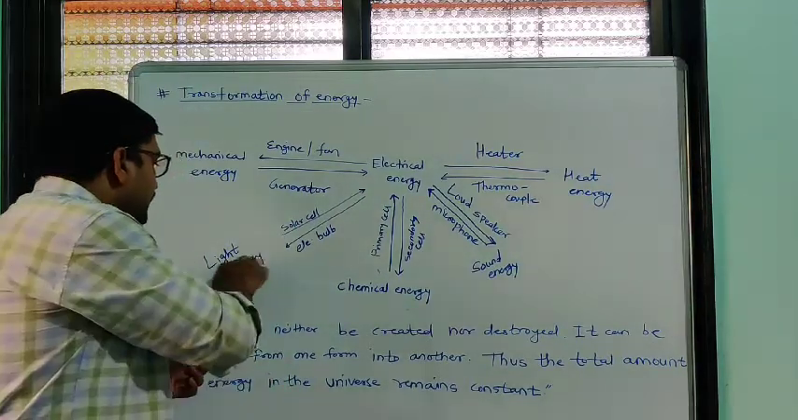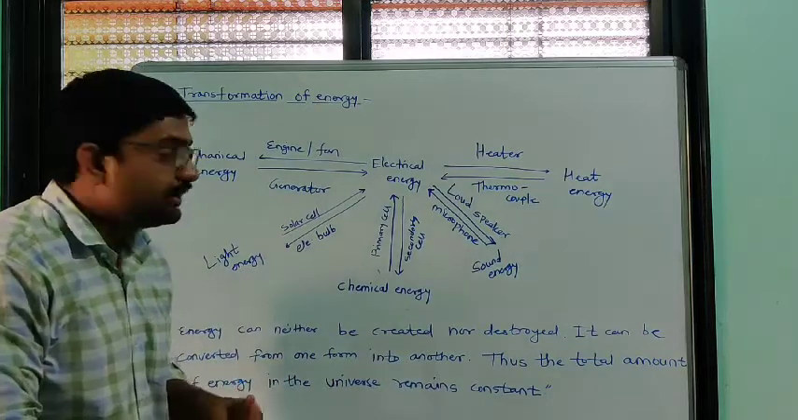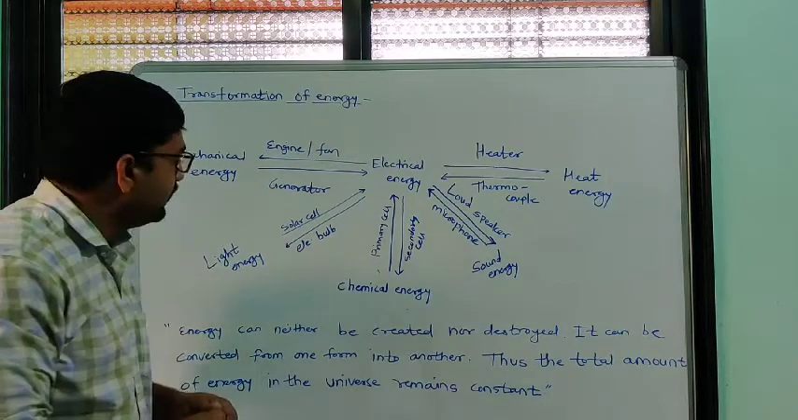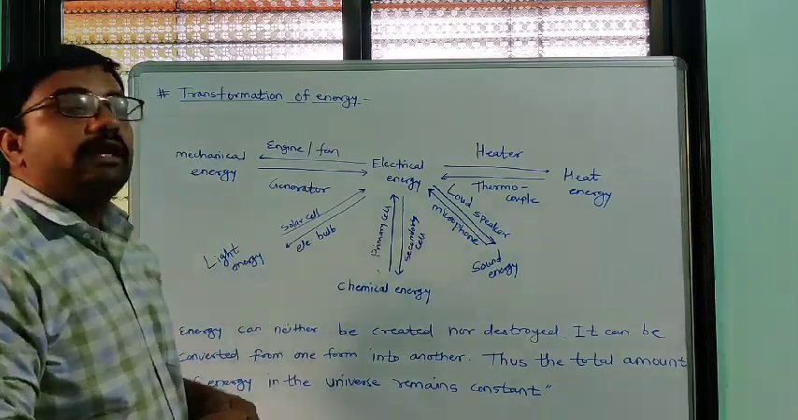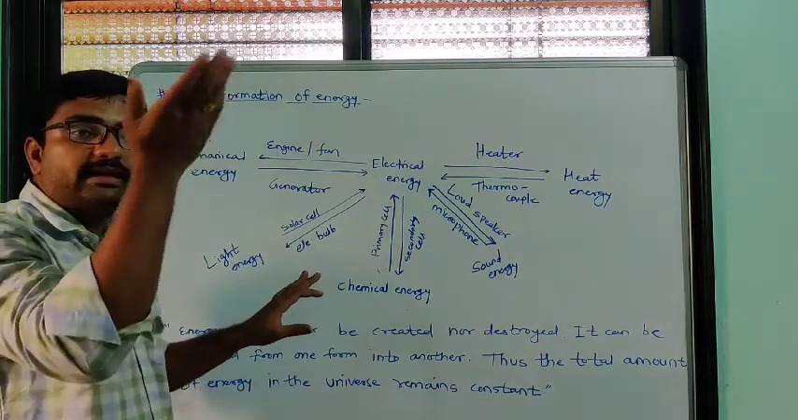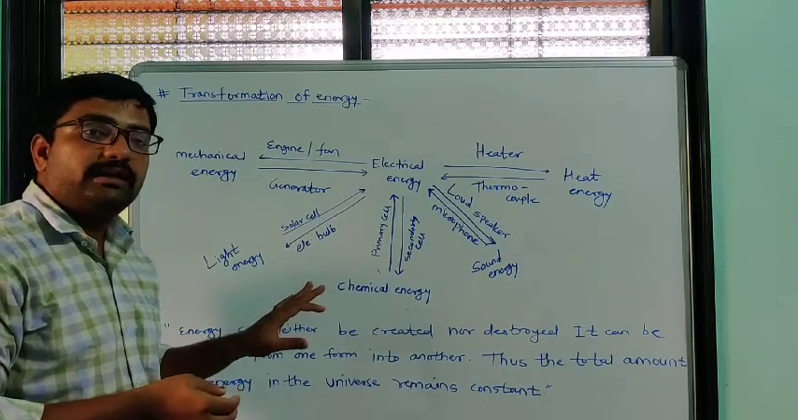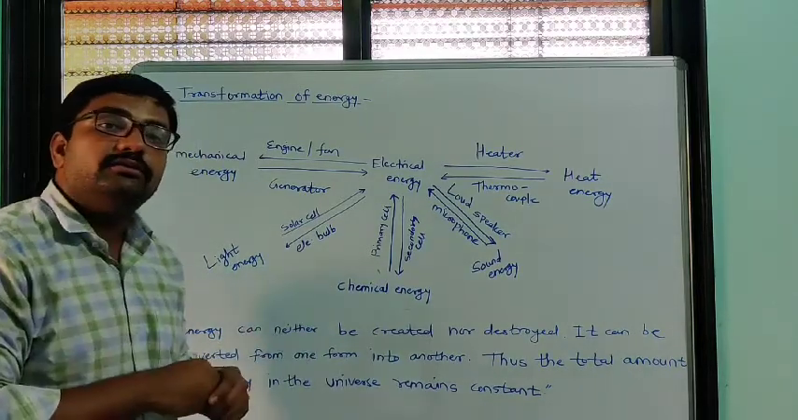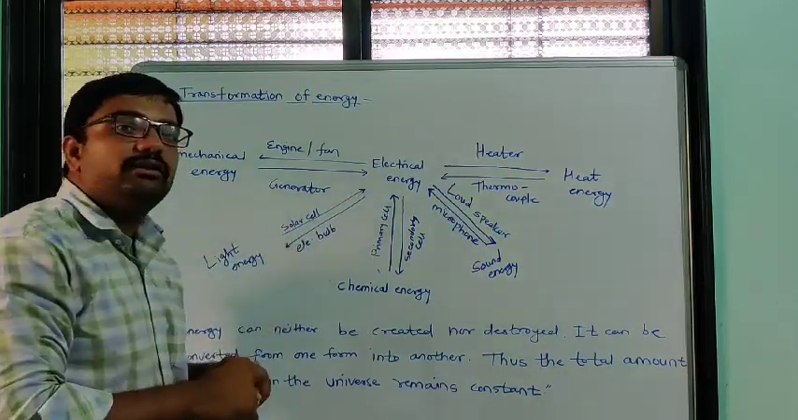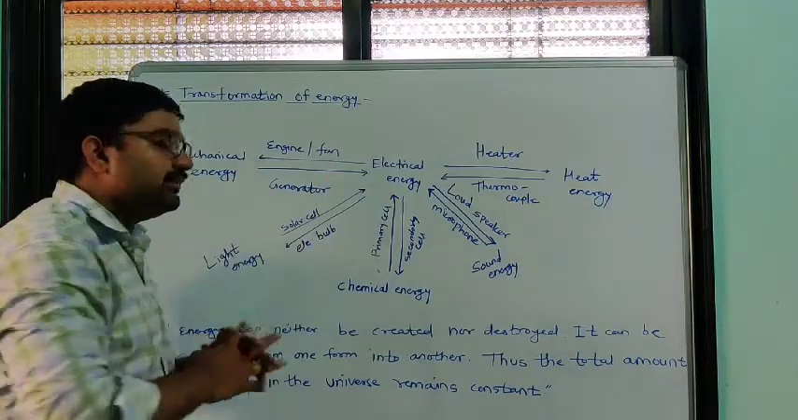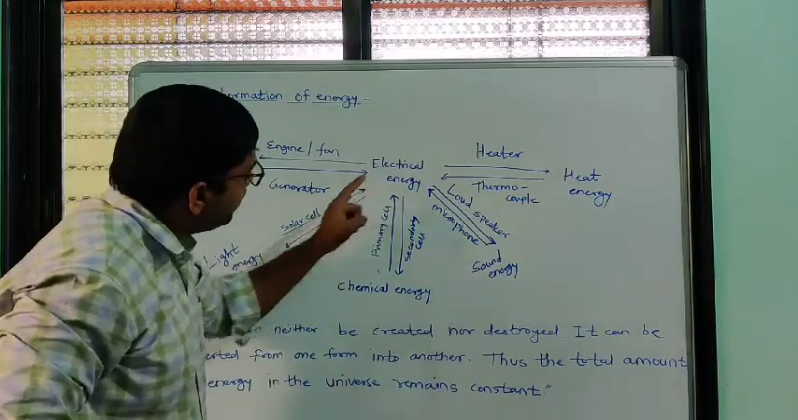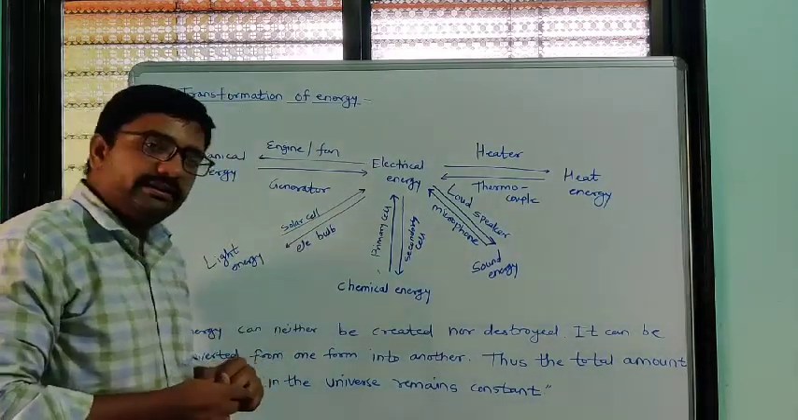In a similar way, we can convert light energy into electrical energy with the help of a solar cell, also called a photovoltaic cell. We know that solar plates are present, and with a solar plate we convert light energy into electrical energy. So we can convert electric energy into light energy as well as light energy into electrical energy. The third example is conversion of electric energy into chemical energy.